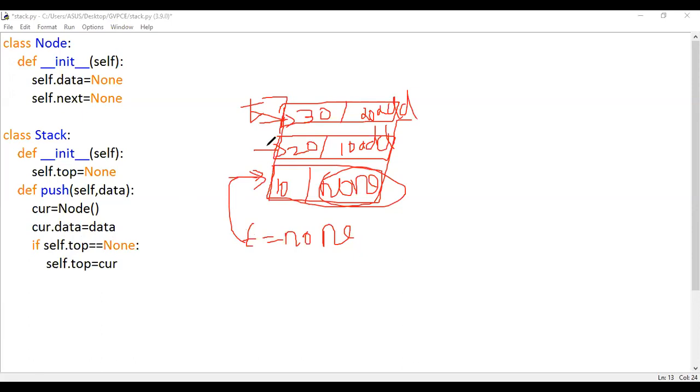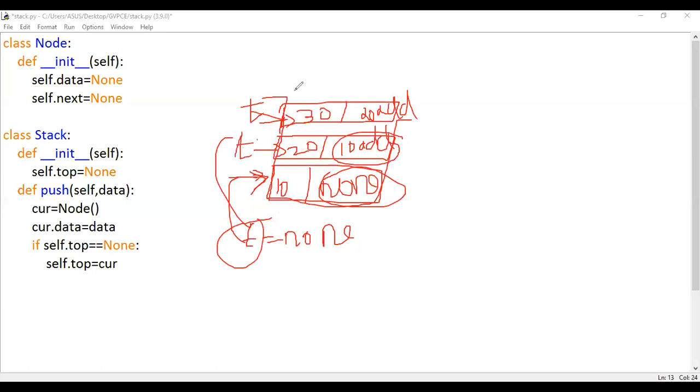So if the created node is a second node, this process will happen, data will be inserted. My self.top is not equal to none. It has the first node value. In this case, what should I do? I should update my top to the address of my current element, and the next part of the new node inserted should be updated with the earlier top. Is it clear what I'm saying?